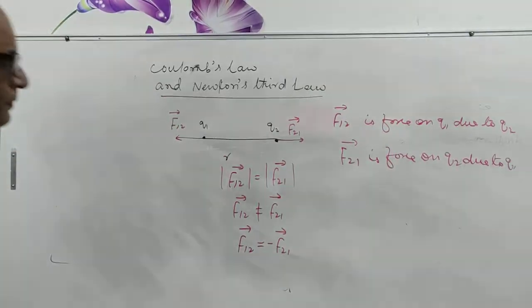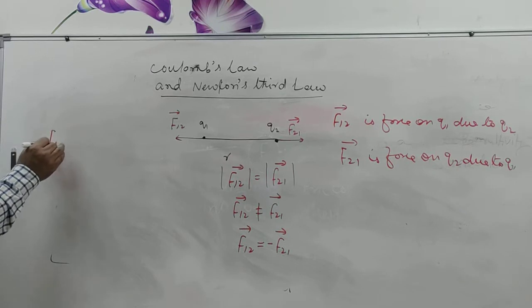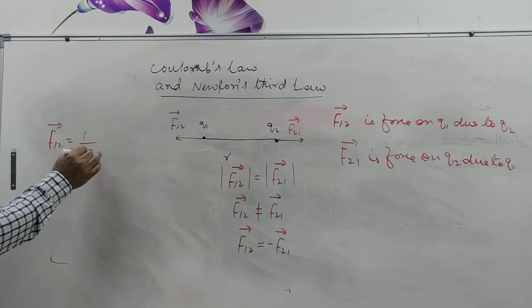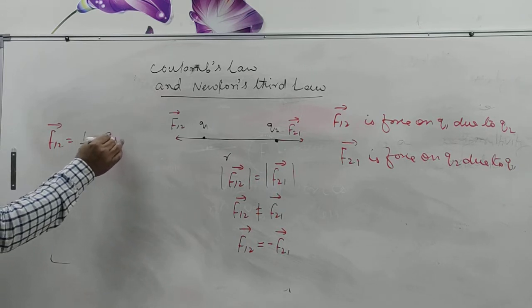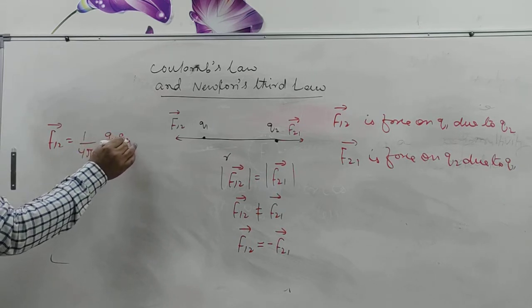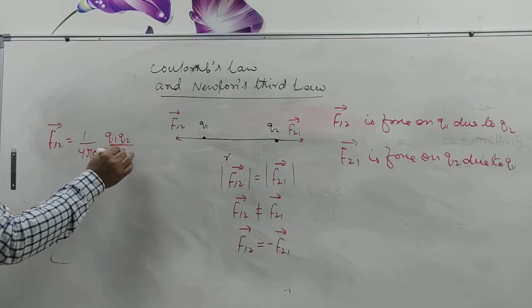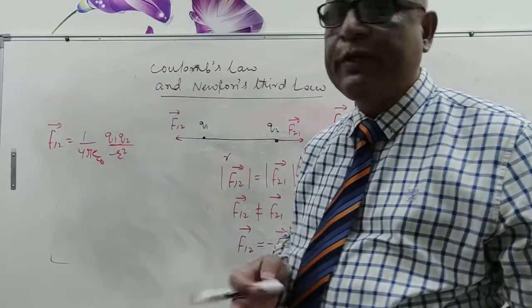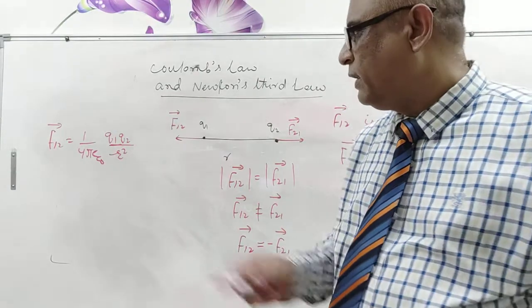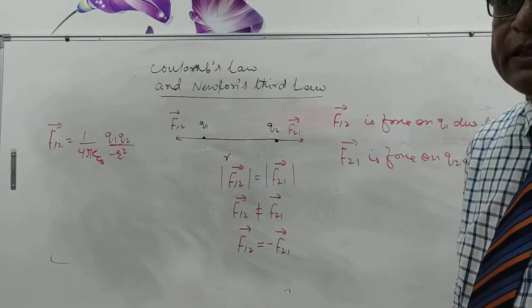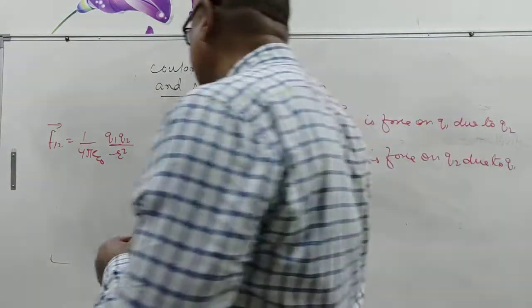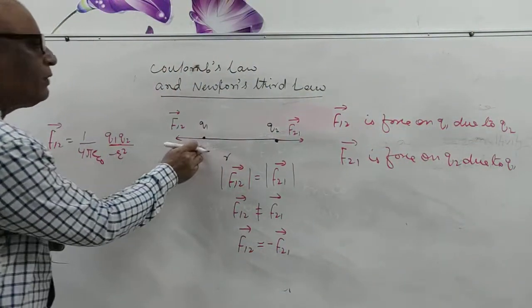Now here F12 vector equals 1 upon 4 pi epsilon naught Q1 Q2 upon r square. But F12 is a vector quantity, so it must be multiplied by a vector quantity, which gives the direction of F12.